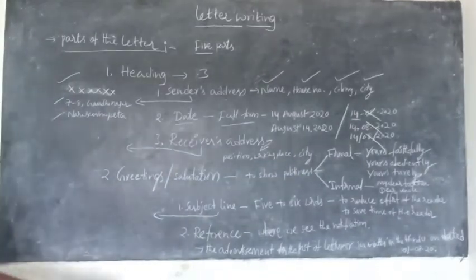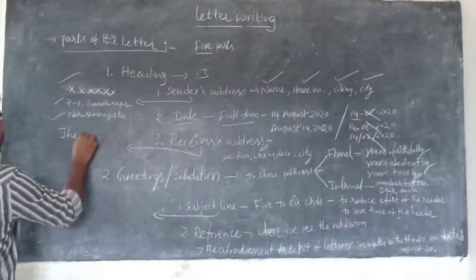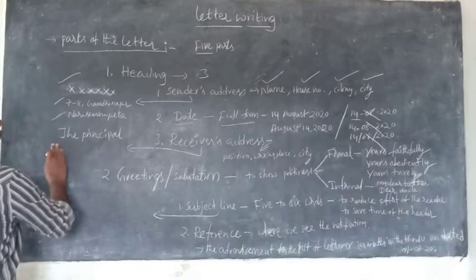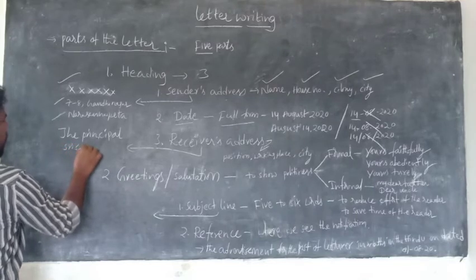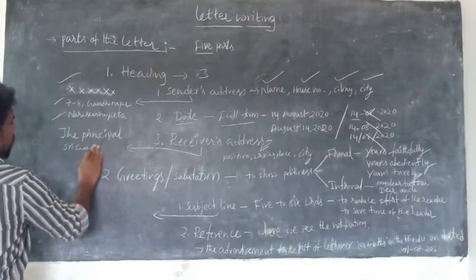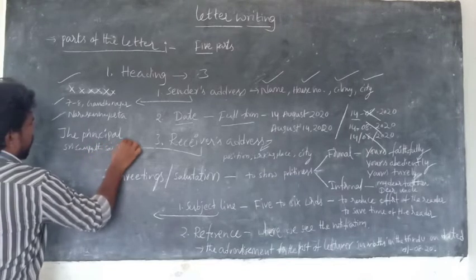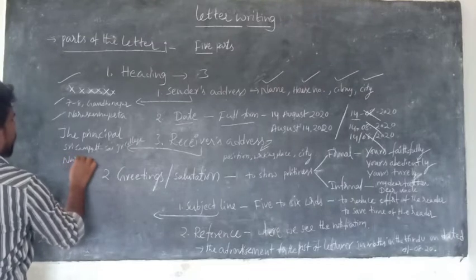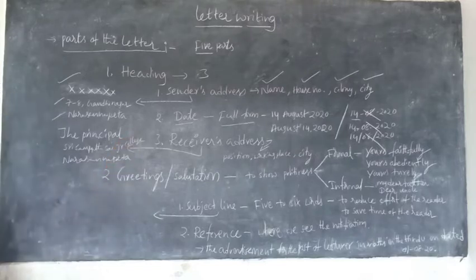For example, if you write a letter to the principal, the college name is Sri Sampath Sai Junior College, in Narsannapeta.